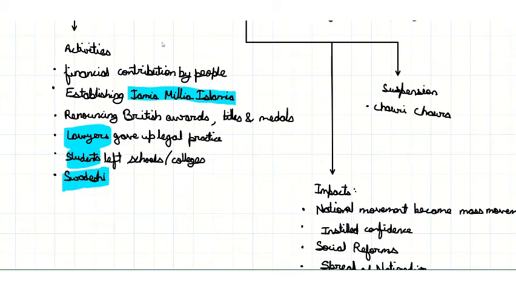The suspension of the non-cooperation movement was mainly due to the events that took place in Chauri Chaura. There was a group of Indians who were protesting against the British wrongdoings, but they were unarmed. A set of British soldiers had fired upon these individuals, which enraged many Indians. These Indians proceeded to set up a police station on fire, and many protests broke out all over the country. There were riots everywhere, and Gandhiji, being a staunch supporter of non-violence, stopped the non-cooperation movement to prevent any further destruction and chaos.